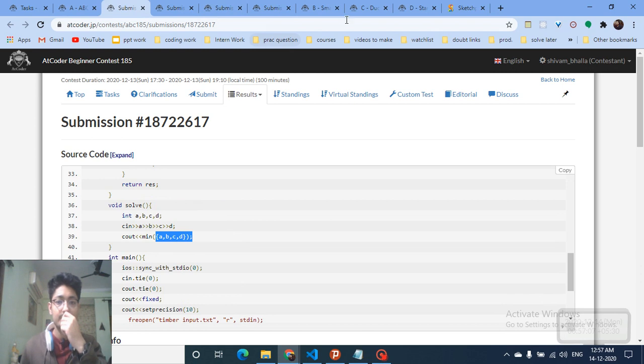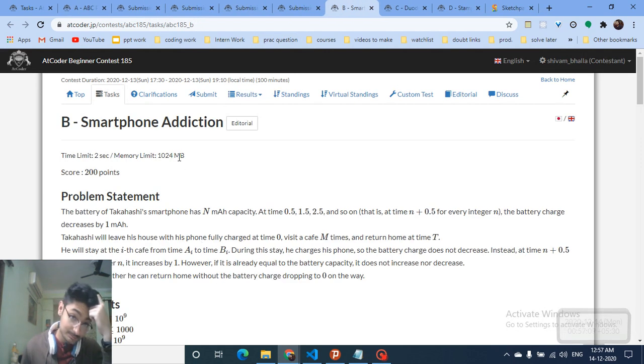Okay, now the second problem is smartphone addiction, in which there's a battery of Takahashi's smartphone with N mAh capacity. At time 0.5, 1.5, 2.5, so starting from 0.5, after every minute, the capacity or the charge of the battery decreases by 1 mAh.